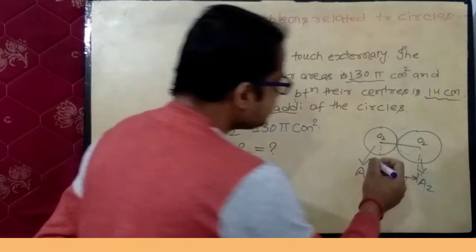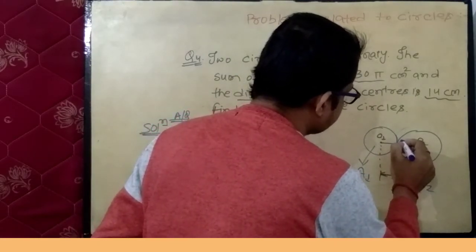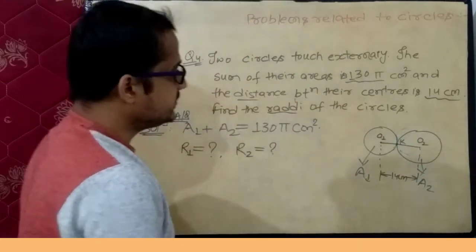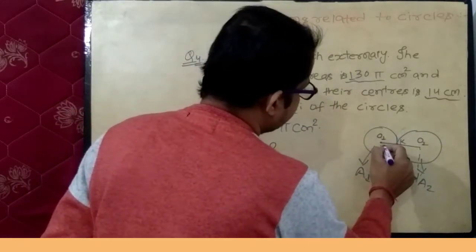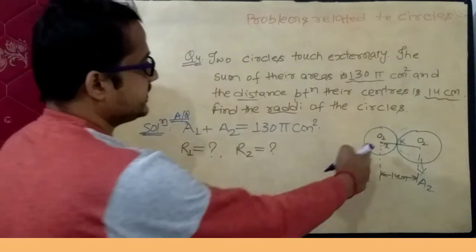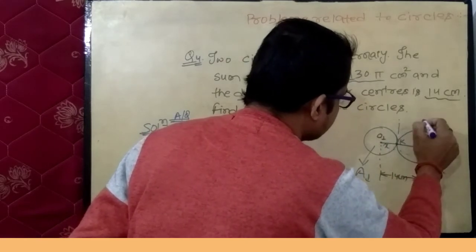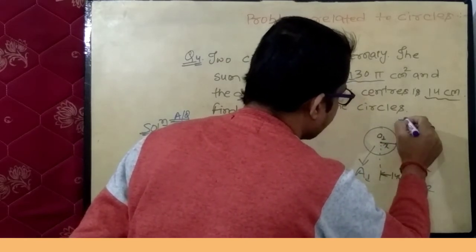So suppose the point where these two circles is touching is point K, and let this distance O1 K is X, then what's about this distance?